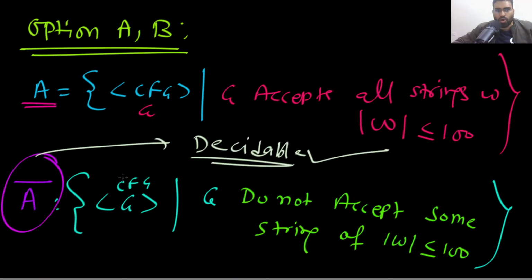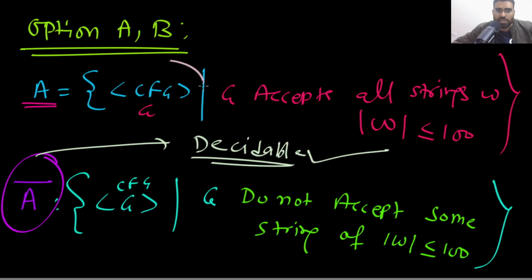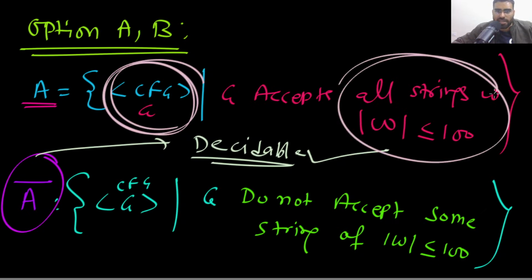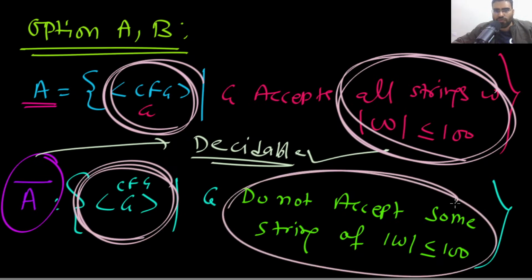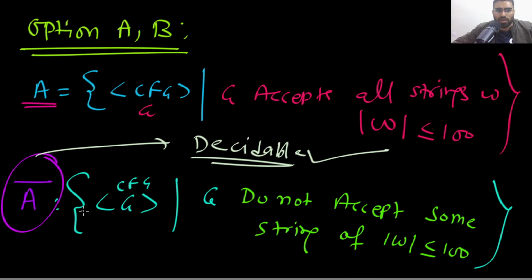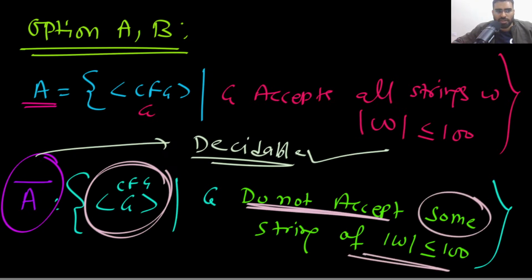Okay. What will be the complement of A? In option A, in this language A, you have those context-free grammars which accept all strings of length less than or equal to 100. So which ones are remaining then? In the complement, you will have those context-free grammars which do not accept some string of length less than or equal to 100.